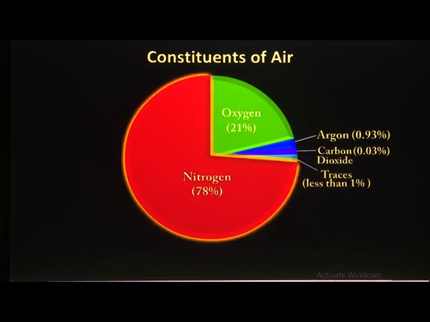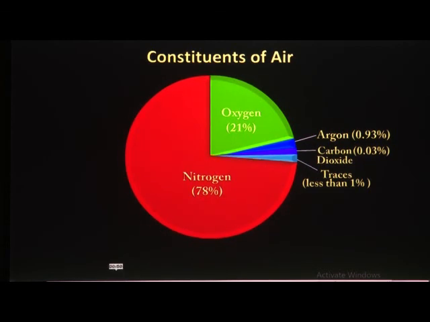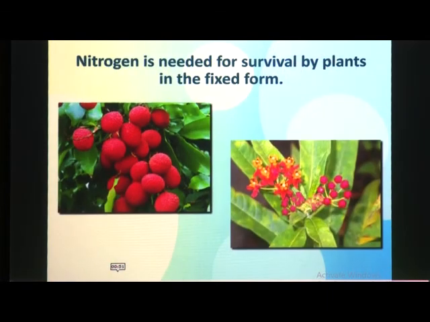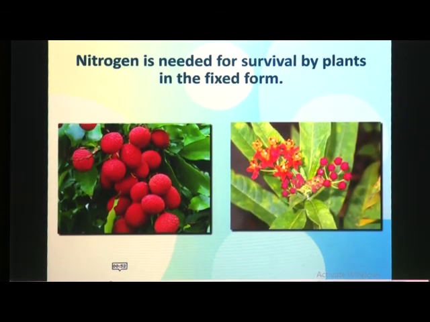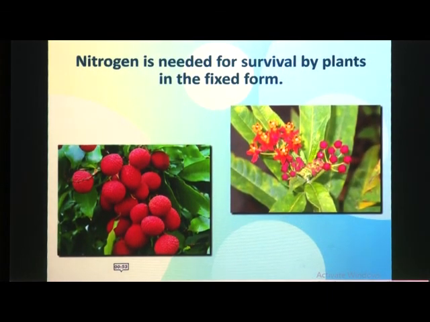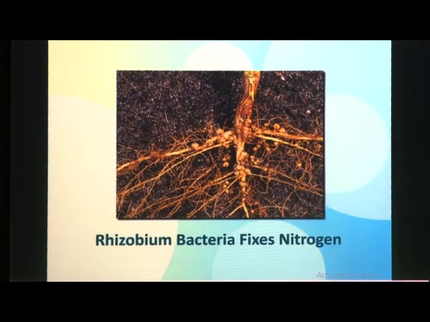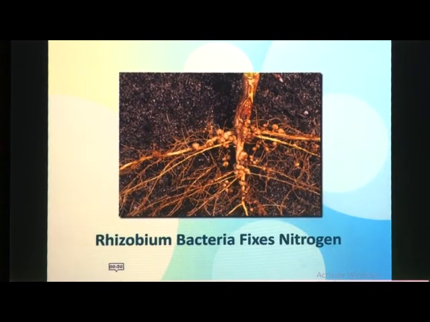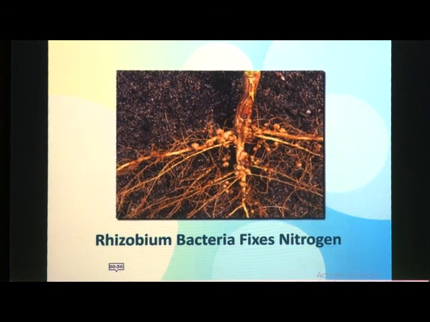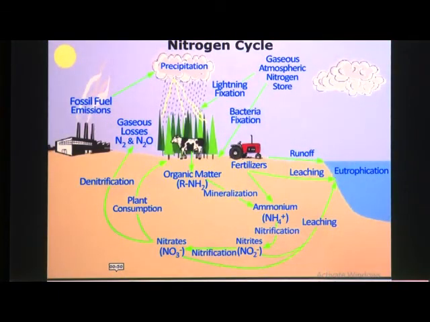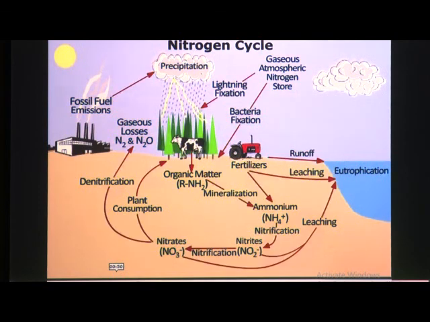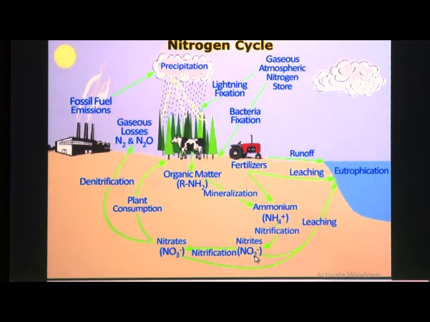Nitrogen makes up 78% of the volume of the air. It is needed for survival by plants in the fixed form. Bacteria found in the soil fix the nitrogen, which is then used by the plants. Nitrogen moves between the atmosphere, biosphere and geosphere in different forms in a process called the nitrogen cycle.